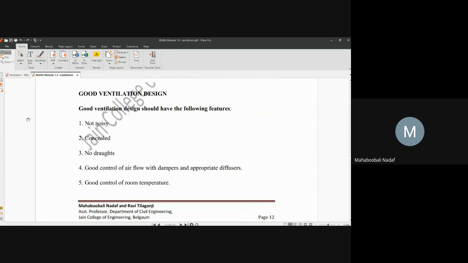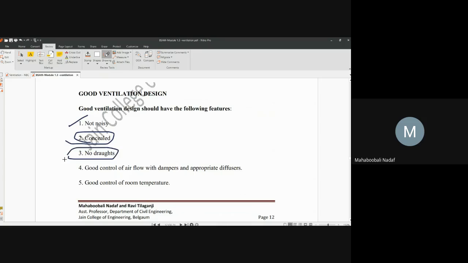Now we'll go through these small parameters. What should a good ventilation system design consist of? Very simple. It should not be noisy. It should be concealed, which means it should not be open. Wherever you have ducts, those should be inside the wall. No draughts means there should be no sudden increase or decrease in the air speed.